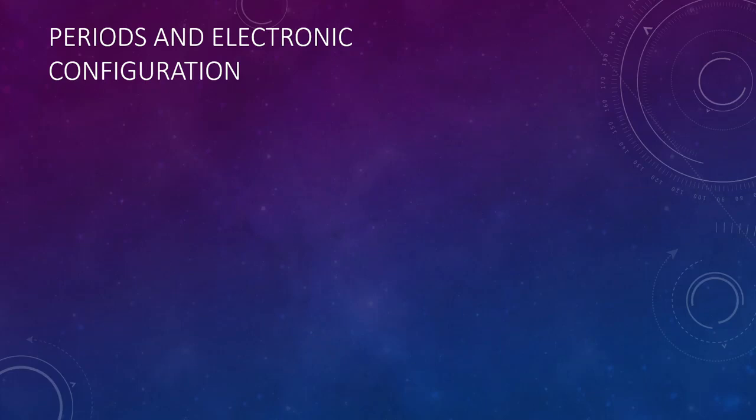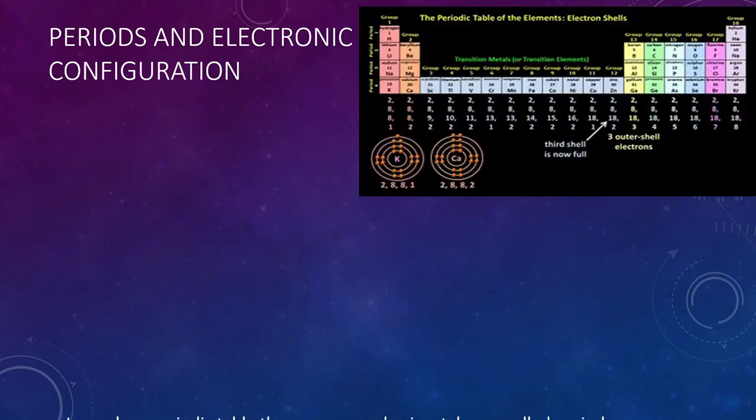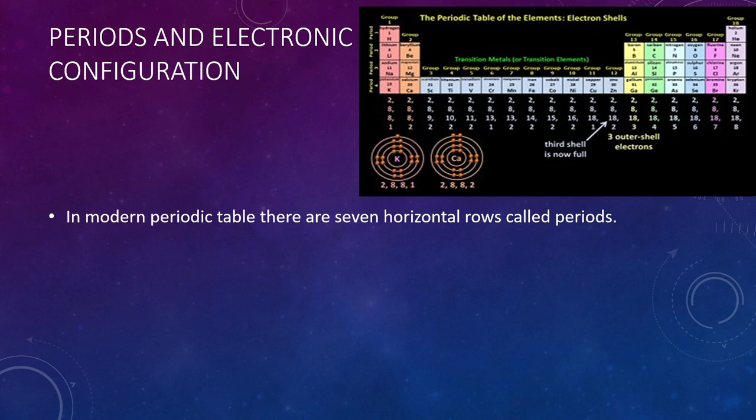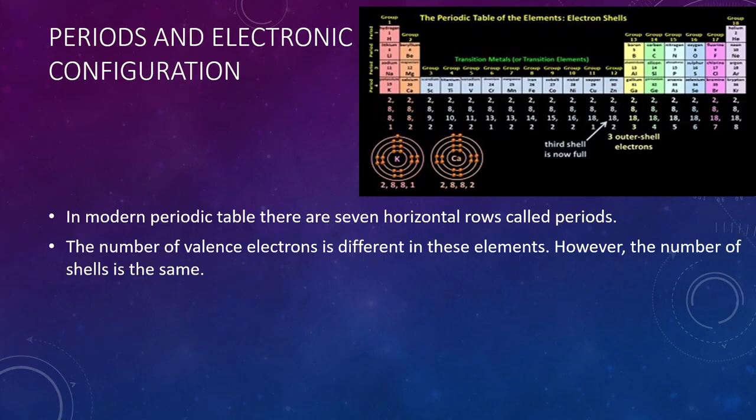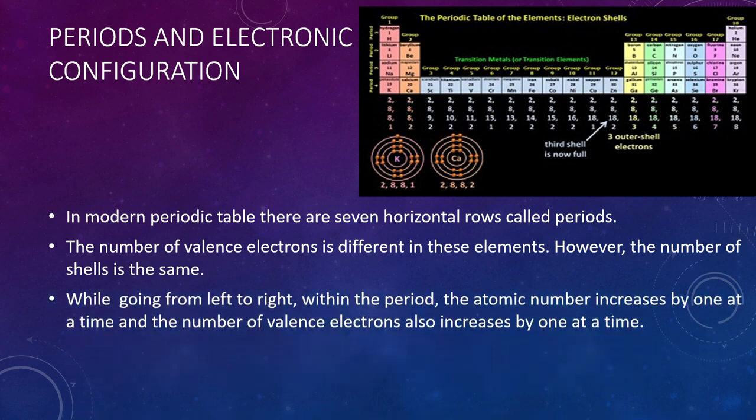Now let's see periods and electronic configuration. In the modern periodic table, as you know, there are 7 horizontal rows called periods. The number of valence electrons is different in these elements. However, the number of shells is the same. Valence electrons means the electrons present in the outermost orbit. When you go from left to right within the period, the atomic number increases by 1 at a time, and the number of valence electrons also increases by 1 at a time.